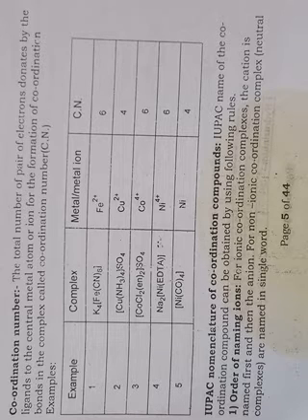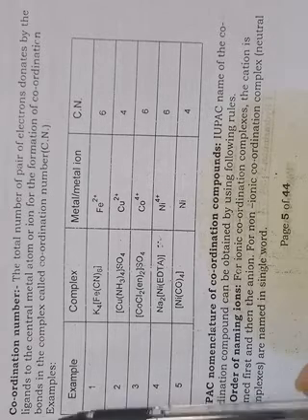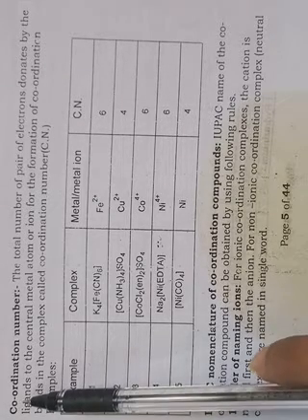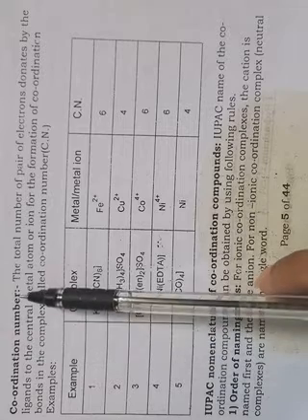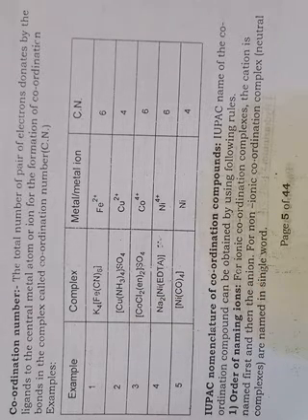Hello dear students. So let us continue our discussion on coordination compounds. So let us discuss the coordination number. In a coordination compound, the central metal atom or ion will be surrounded by ligands. Each ligand will donate one pair of electrons to the central metal atom or ion.